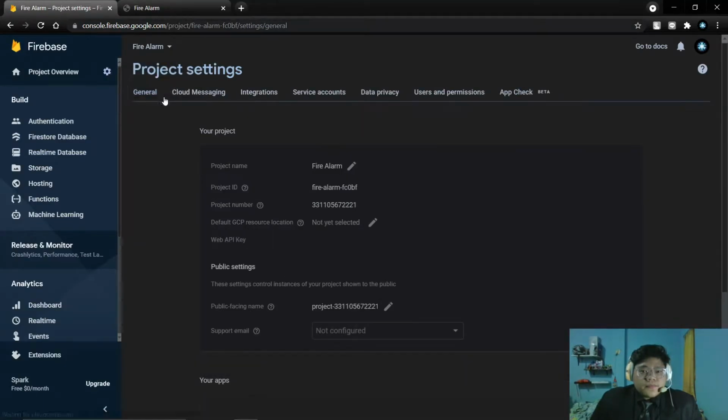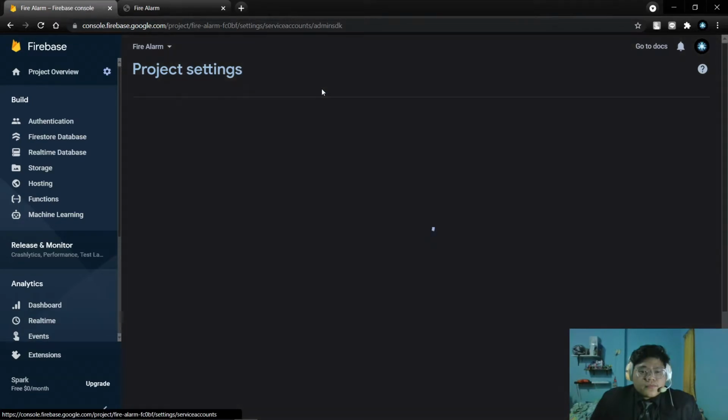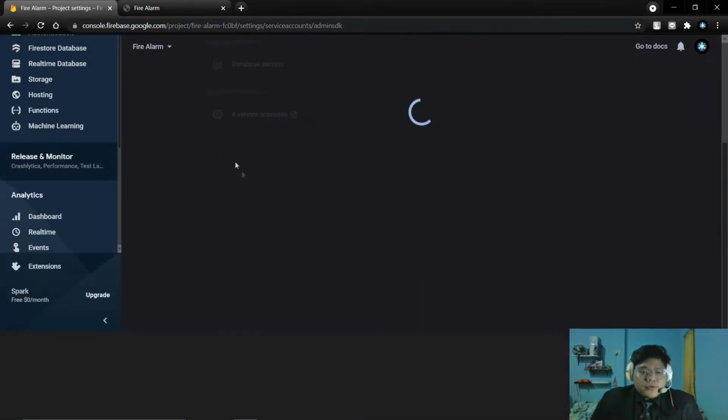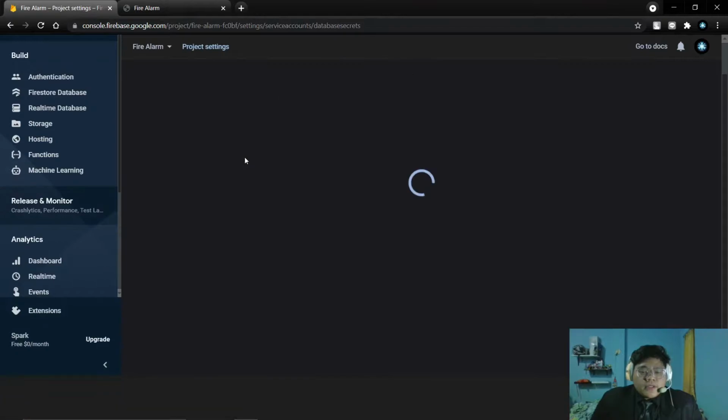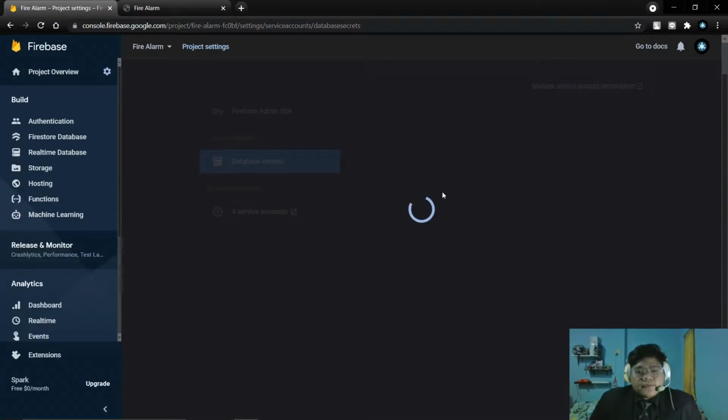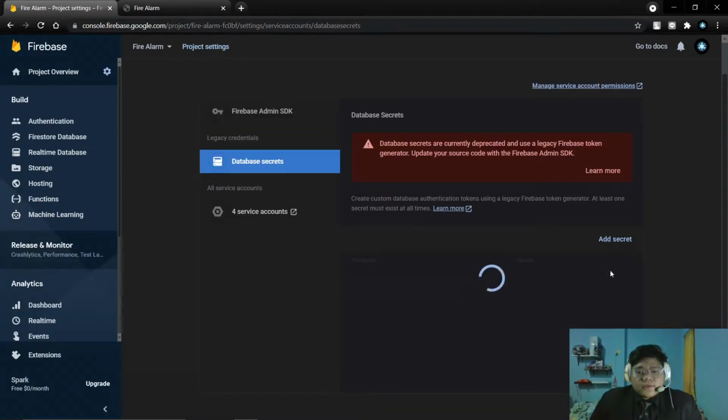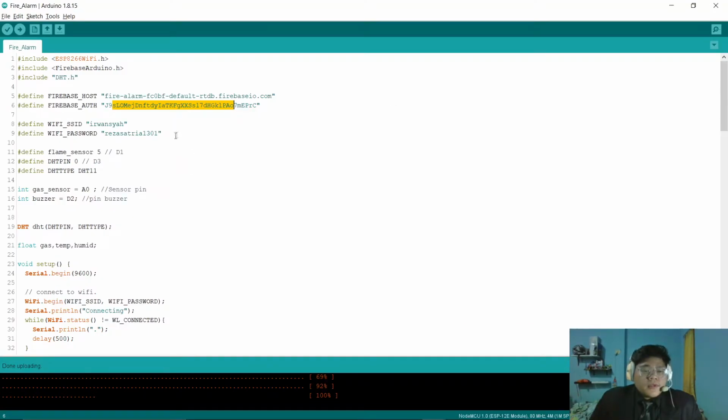From there, move to the service account, and then go to the bottom, database secrets, and this is our authentication code. This is our Wi-Fi name and password. This is my SSID and this is my password.